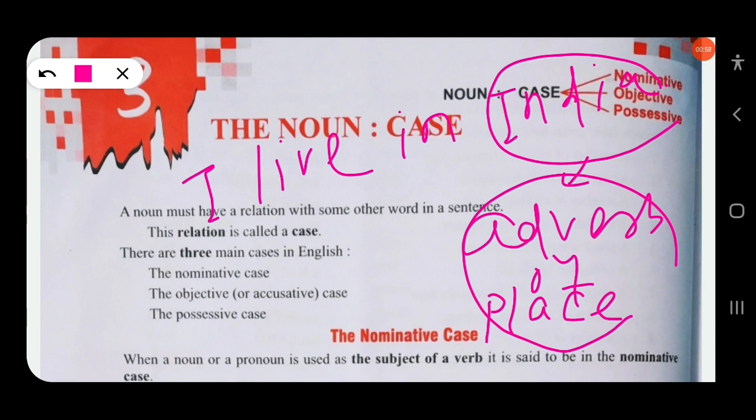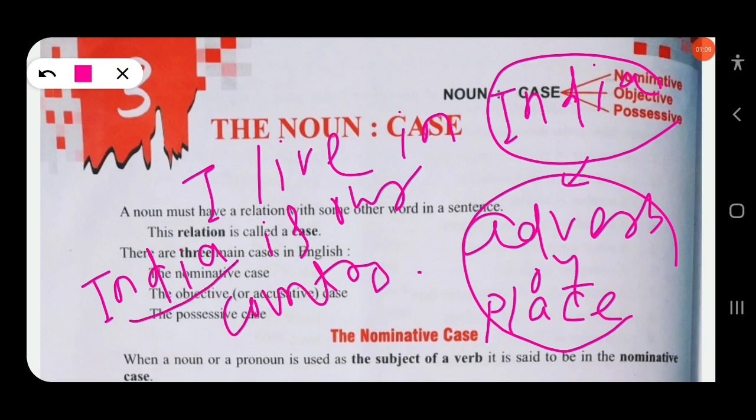Similarly, take another example. India is our country. As you know, here India is a proper noun, but here India functions as a subject in the sentence. So here the noun functions as a subject. Clear? In the first sentence India is a proper noun functioning as an adverb, and in the second sentence, India is our country, India functions as the subject.